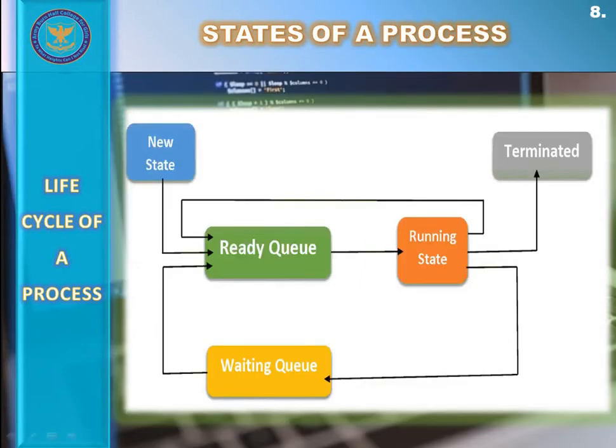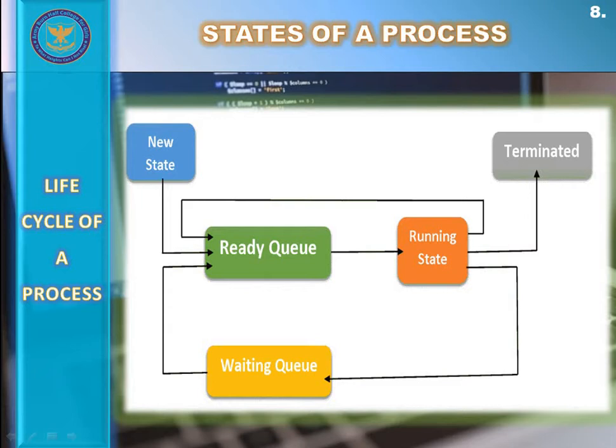So in short, a program gets fetched from the secondary memory by the operating system in the new state. In this new state, you can suppose that the operating system was fetching a software or a program from the secondary memory.